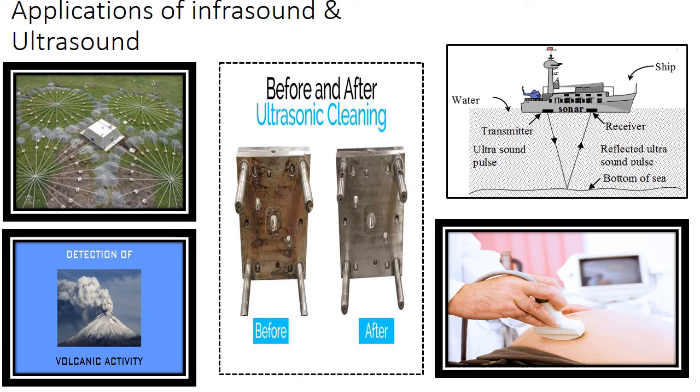And also we use the device SONAR, sound navigation and ranging. It is also using ultrasound where we have a transmitter and a receiver. The transmitter sends the ultrasound pulse and it is reflected from the depth. So this method is mainly used to measure the depth of the sea or to locate underwater objects like a shoal of fish or shipwreck or submarines. There are many wide applications for ultrasound and infrasound.